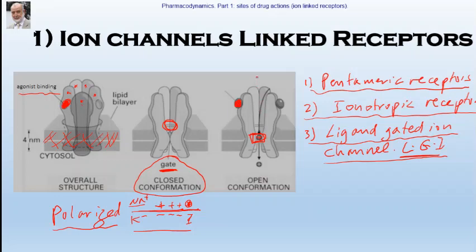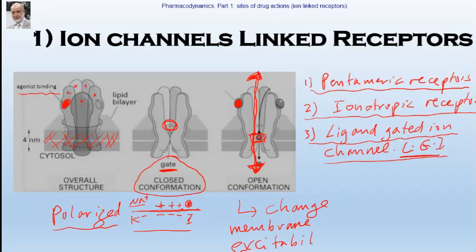When it opens the channel, it means ions will rush in or out. It depends on the concentration gradient of the ion and the type of receptor. Once the ions rush in or out, that will change membrane excitability. It depends on the type of ion which enters or exits.